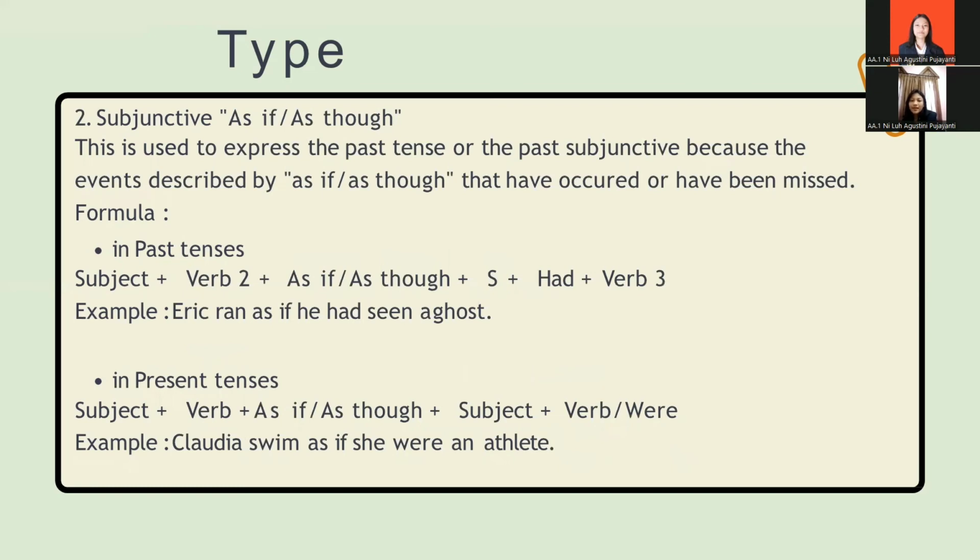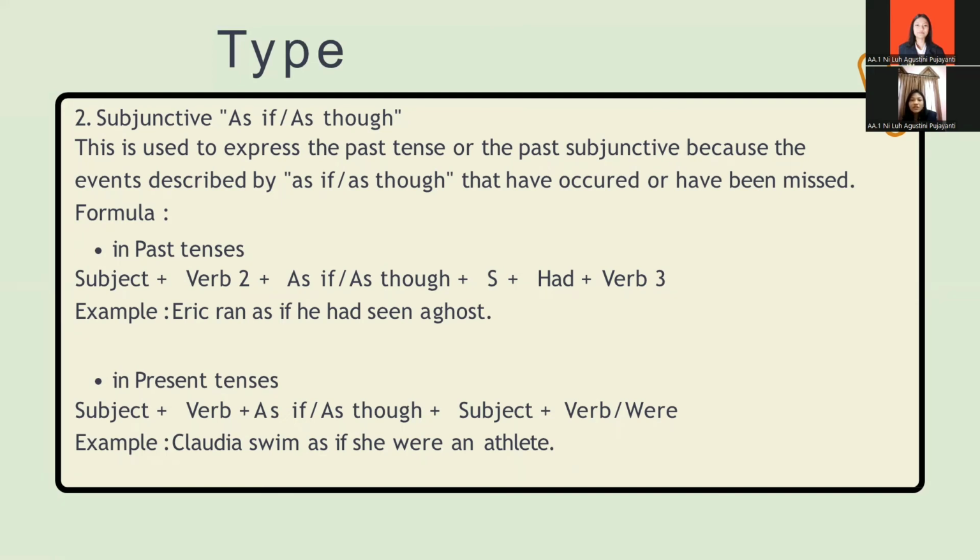And next, as if and as though. In general, this subjunctive is most often used to express the past tense, or the past subjunctive, because the events described by the subjunctives as if and as though are events that have occurred or have been missed. However, the subjunctive as if or as though is also sometimes used in the present tense.